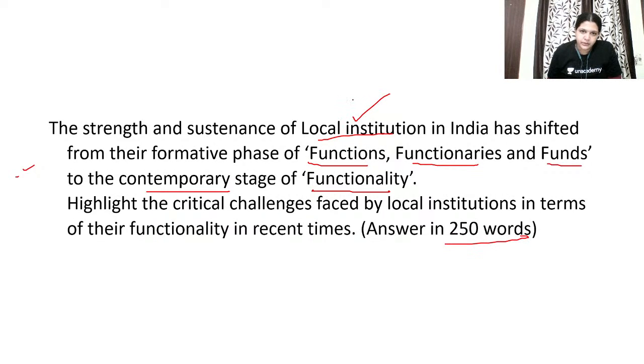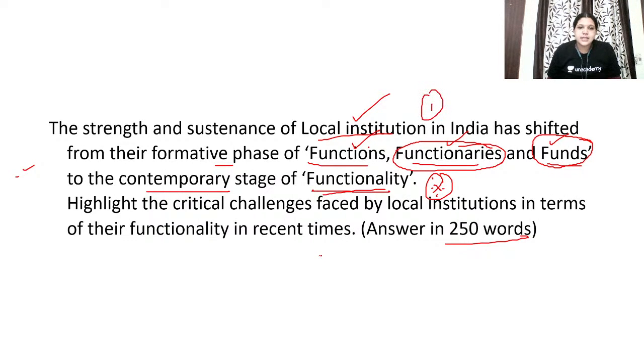So what you have to write is, you first write about what the formative phase was, what functions, functionaries and funds meant, how the local institutions were working. They were working on the concept of functions, functionaries and funds. That is the funds which were given to the local self-government, and functionaries, who were all the important parties involved in the functions of local institutions, and what the functions are. They were working on that stage. But now, at the contemporary stage, the functionality, how the local institutions work, is very important.